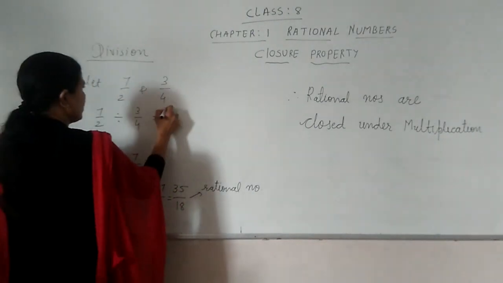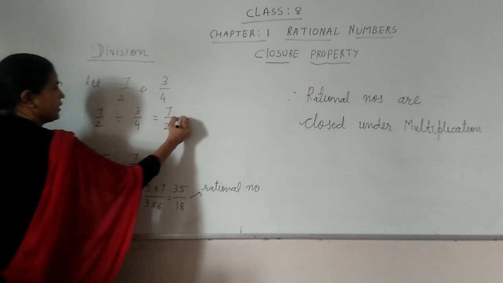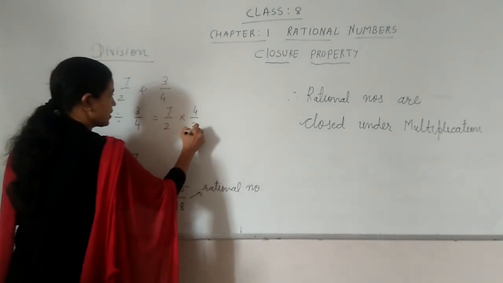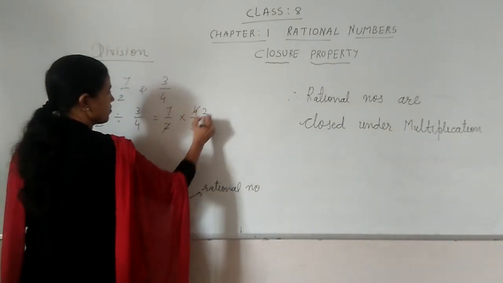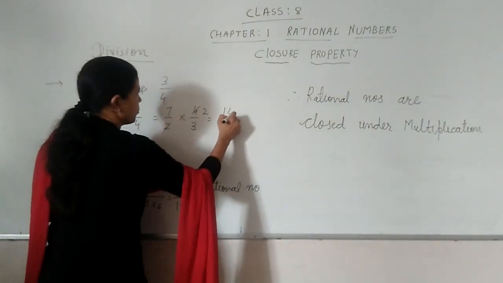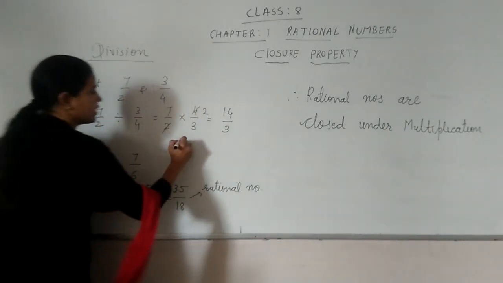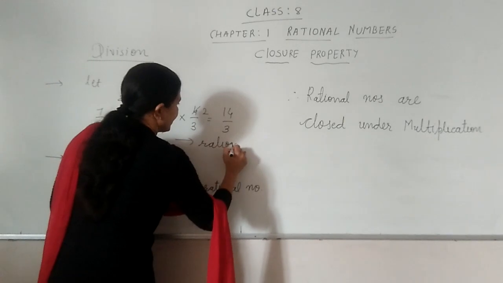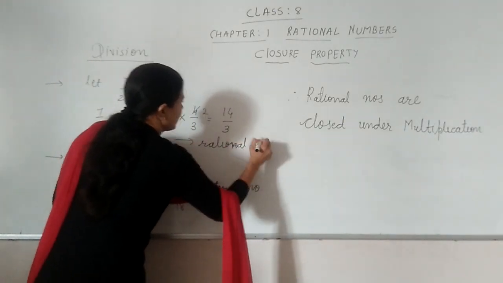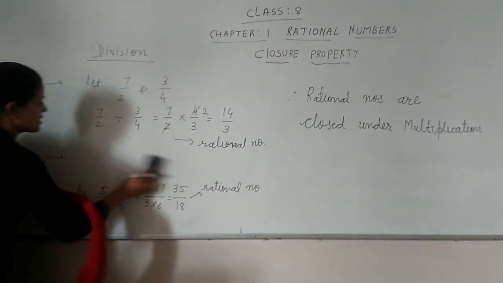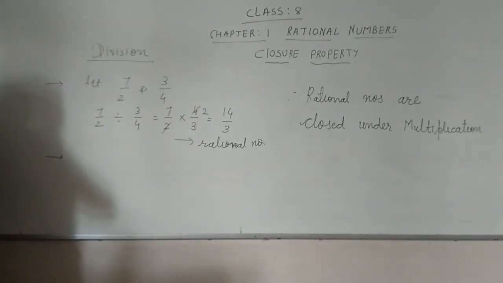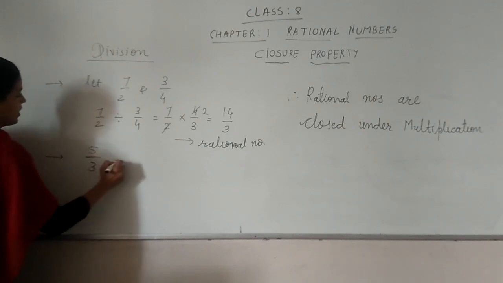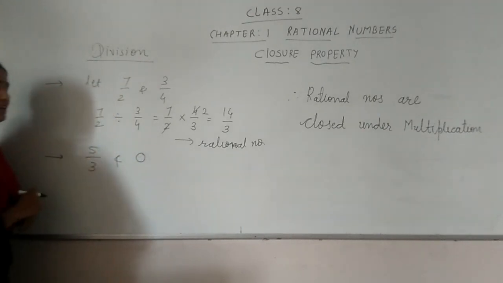Okay, so what we are doing, when we are dividing numbers, then we change it to multiplication, which means we have to take the reciprocal of this number. So 2 2s are 4. So 7 4s are 28 upon 3... wait, so what is it? A rational number. Okay. For the next example, I am taking one number as 5 by 3 and another number I am taking as 0.